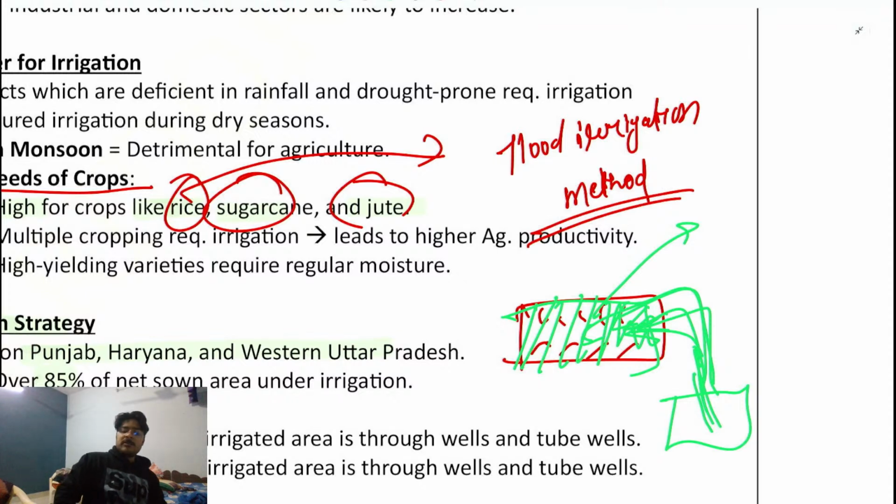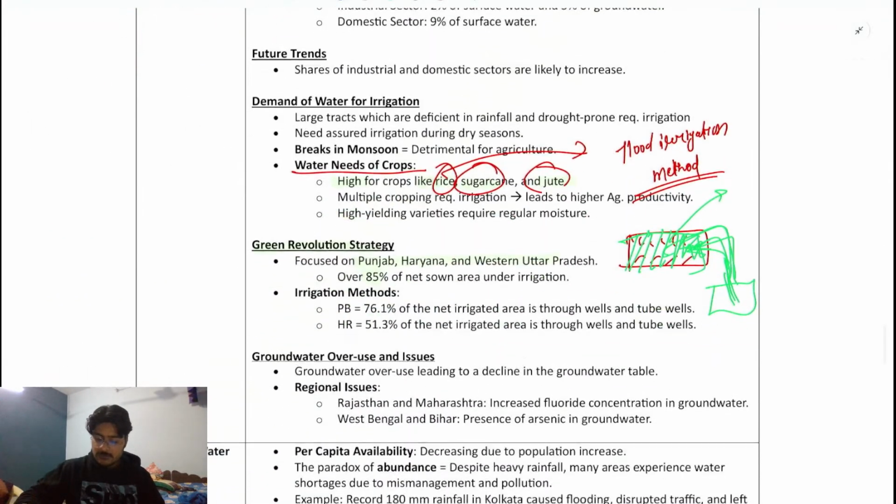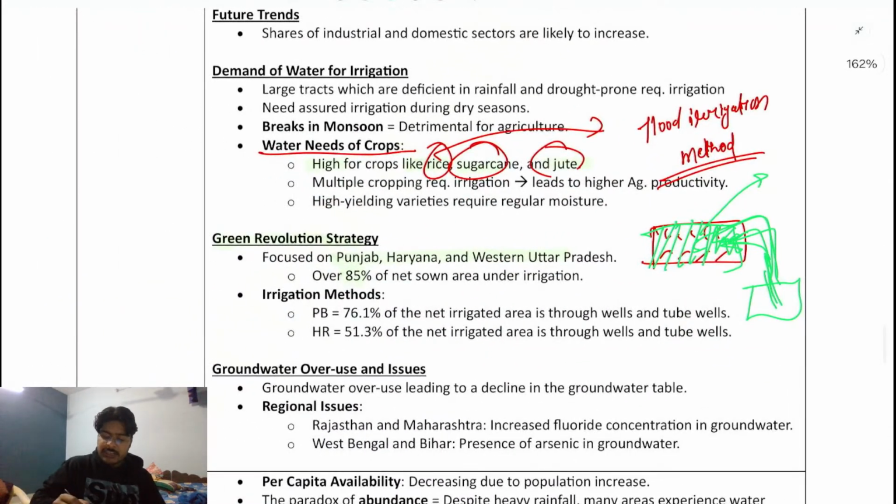So this is the overall idea behind the flood and irrigation method, which is not appropriate, or not sustainable, I should say. This method is not very much sustainable in nature. Okay? Next was the Green Revolution strategy.